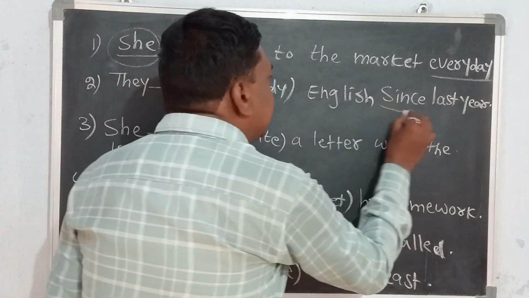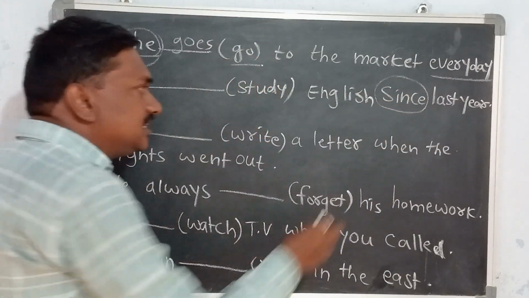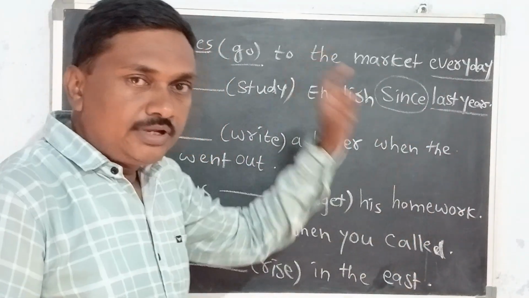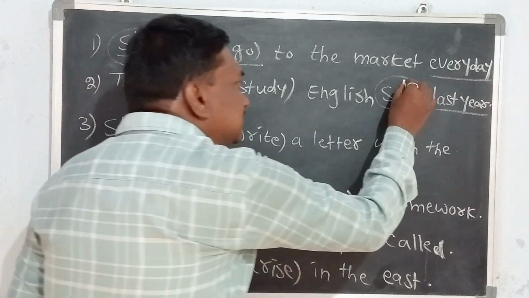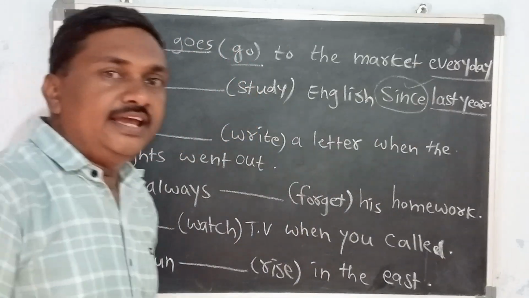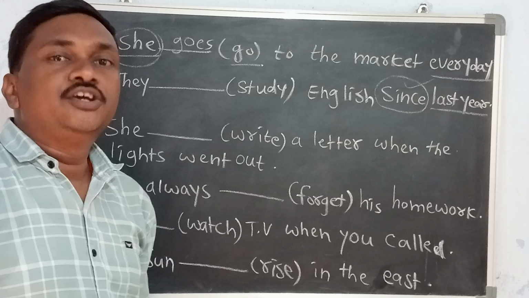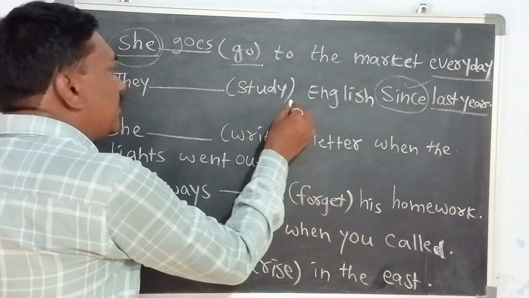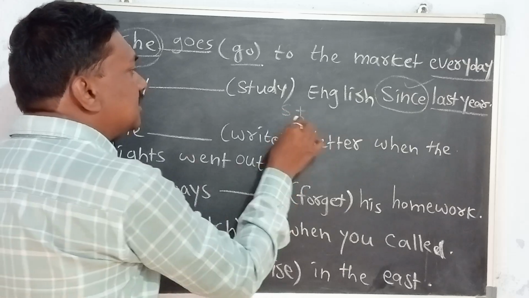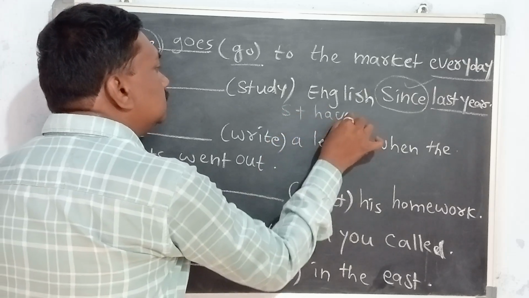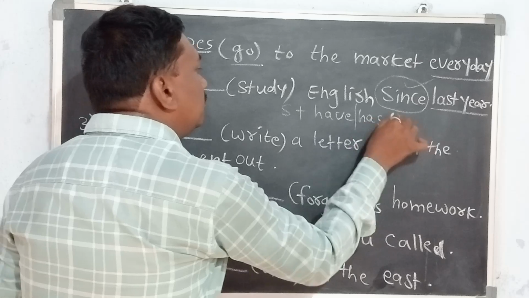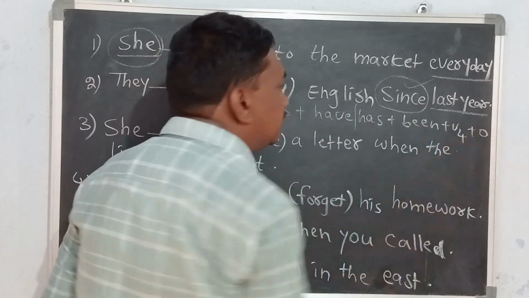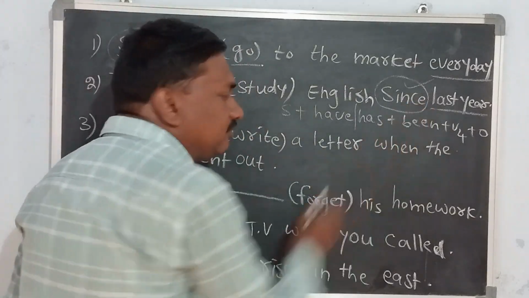Second one. They study English since last year. Right? Here the keyword is since. The action started last year and it has been continuing at present. So since, for, we generally use in present perfect continuous tense. The sentence structure is subject, have or has been, verb plus ing, object.